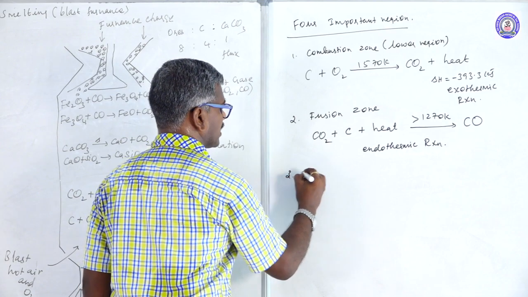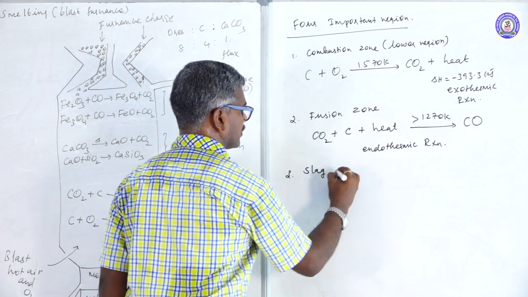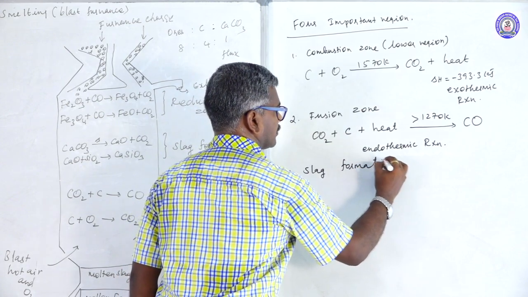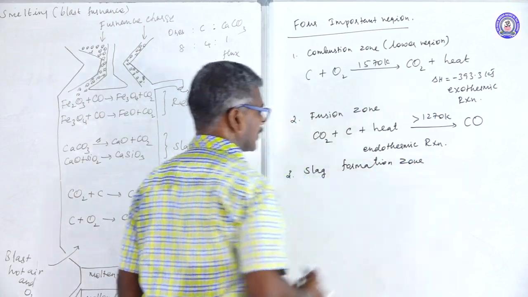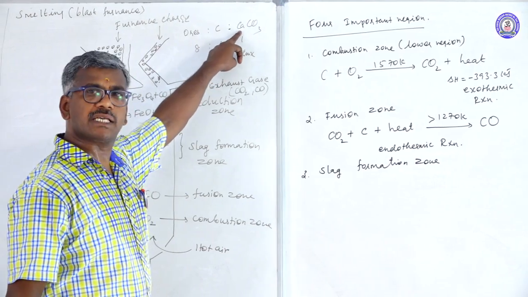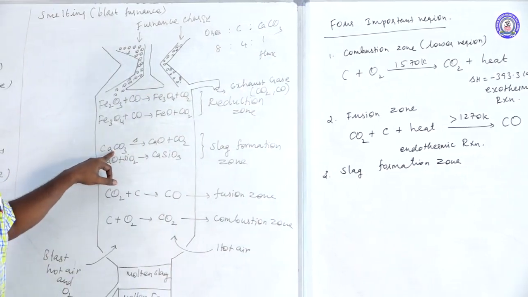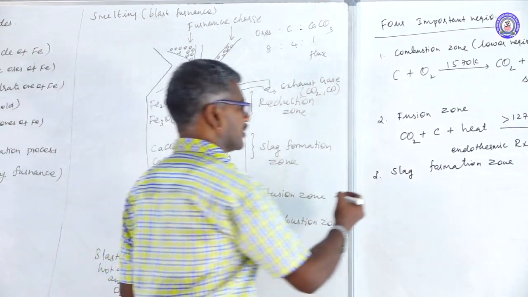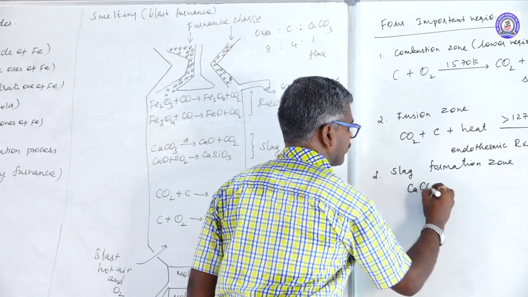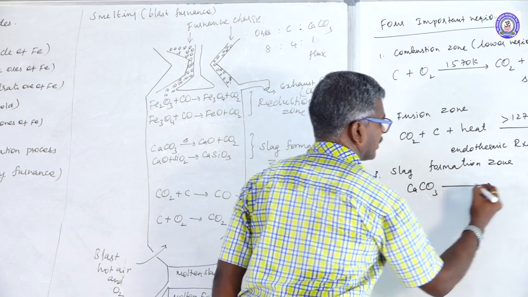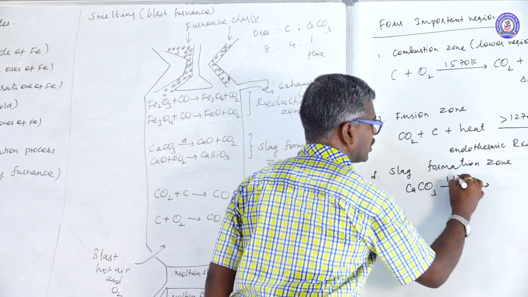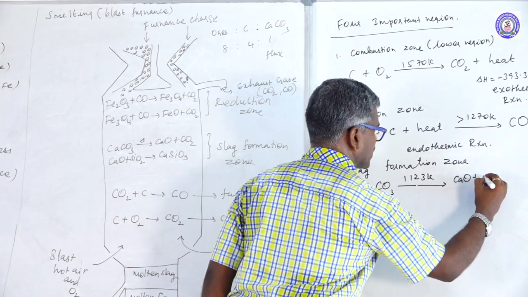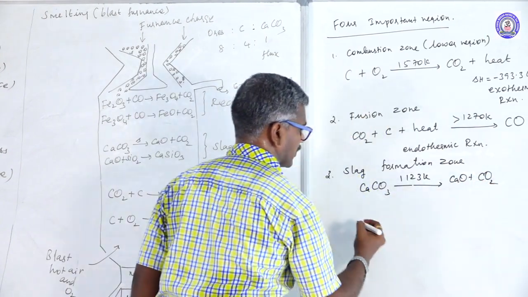Another one, slag formation. Here calcium oxide is formed as a slag. Calcium carbonate is heated at a temperature of 1123 Kelvin to form calcium oxide plus CO2.